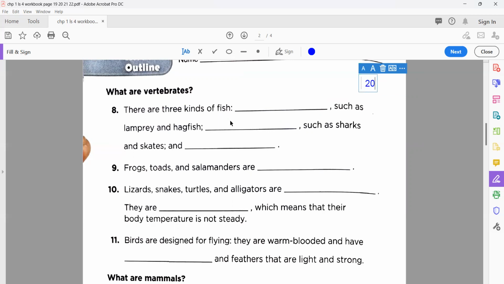There are three kinds of fish. You know very well. Number one we name as jawless, meaning to say they don't have jaws, any mouth with biting organs like teeth. So we call them jawless. Less means without, such as lamprey and hagfish. Then the second is cartilaginous. Okay, meaning to say they have bones, but their bones are soft, not hard bones.